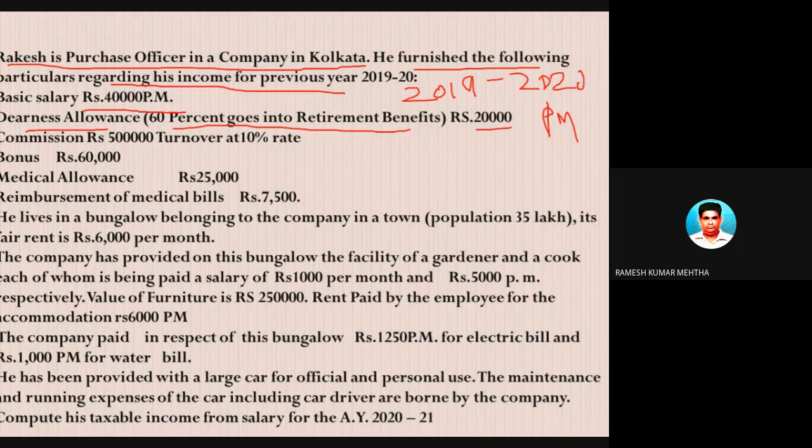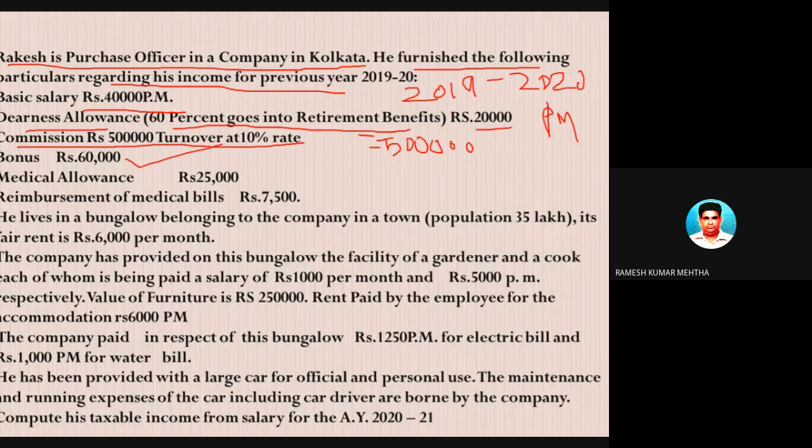Number three is commission: turnover of rupees 5 lakhs at a 10% rate. So the commission for the financial year will be 50,000 rupees, because the turnover is 5 lakhs into 10 percent. The commission he will earn because of the sales he is achieving is 50,000 rupees. Bonus is 60,000 rupees for the whole year.